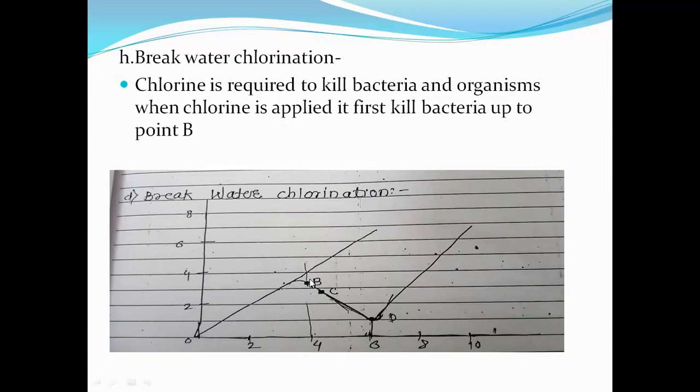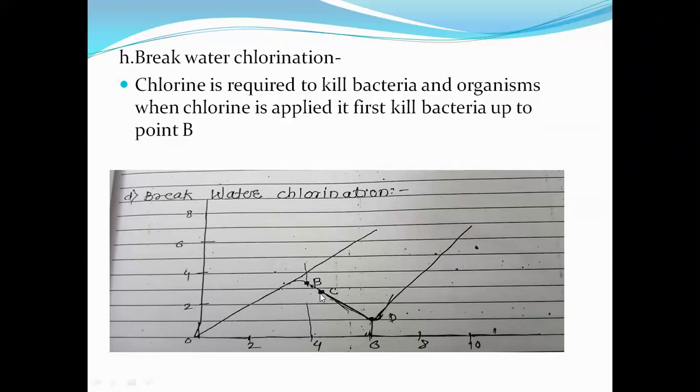After that, further addition of chlorine appears as residual chlorine. After point B, the extra chlorine which we have added appears as a residual chlorine, that is the remaining chlorine. Then the residual chlorine suddenly decreases with the emission of bad smell and objectionable taste. After decreasing, this residual chlorine gives the bad smell and objectionable taste to the water. That is, the chlorine is used for oxidizing the organic compound and impurities up to point C.